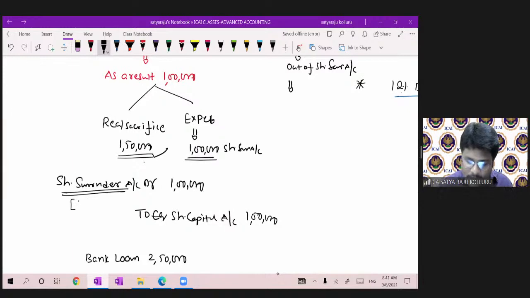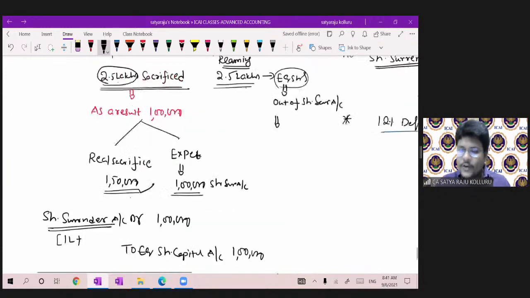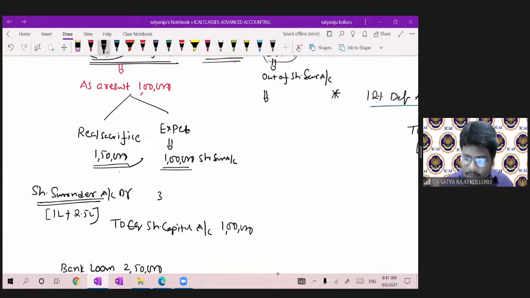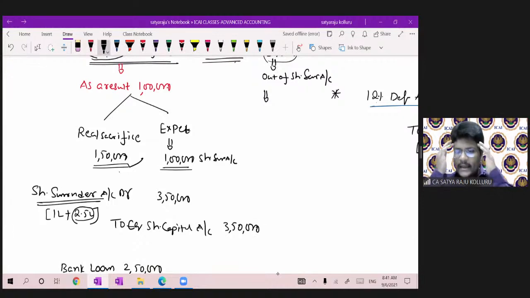In brackets, now I am mentioning 1 lakh plus the 2.5 lakh, which is 3.5 lakh, guys. I'm combining both the impacts, 3,50,000. So for share surrender to equity share capital, you can imagine only 2.5 lakh in your mind.